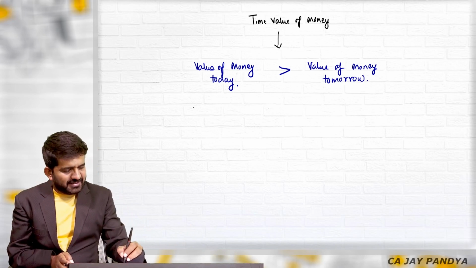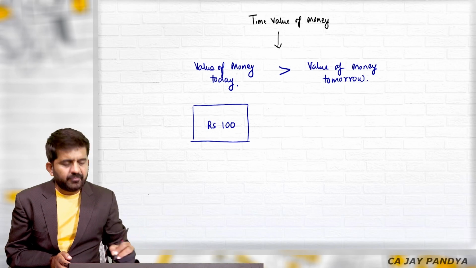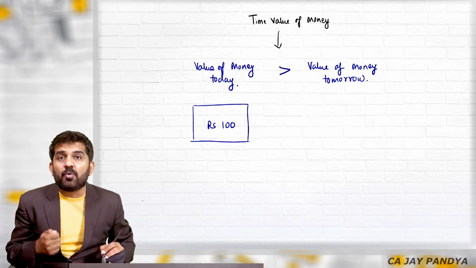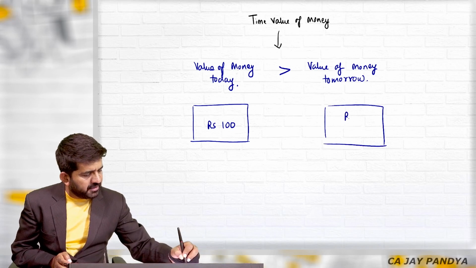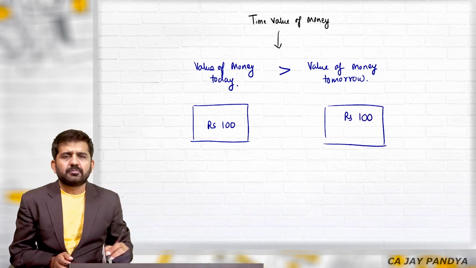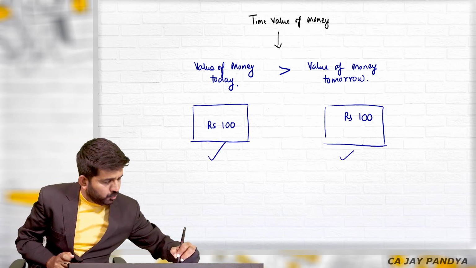So please understand, if I give you rupees 100 note today, the real value of it is more than if I give you rupees 100 note tomorrow. The value changes slightly, but this value will be more than this value.